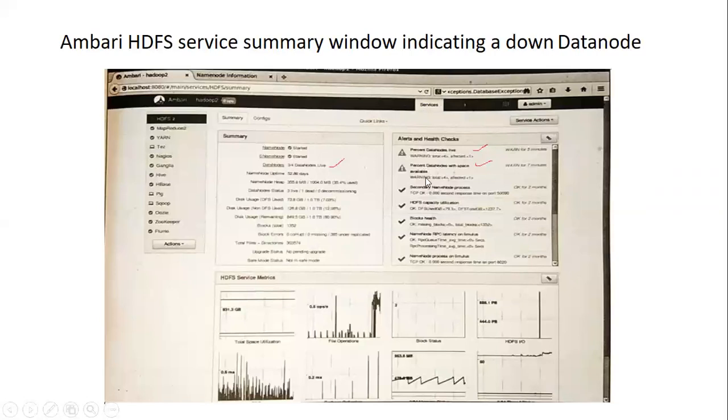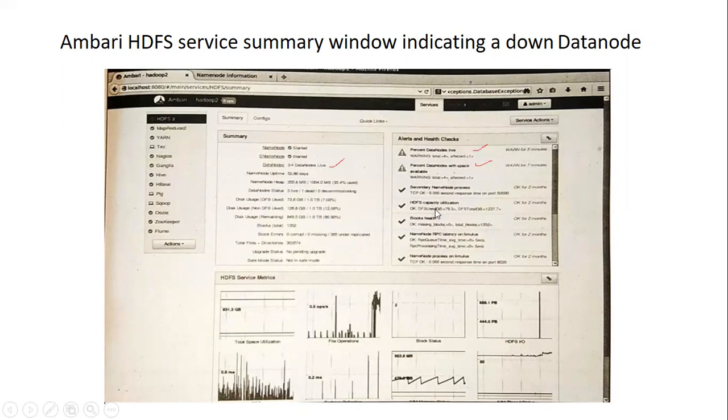When we click on the service menu, the summary shows 3 of 4 data nodes live. Here it also shows a warning, and here also a warning, which I have marked with the red tick. That means there is a problem in the data node. This is shown in the service menu, so immediate action can be taken when a data node is down.